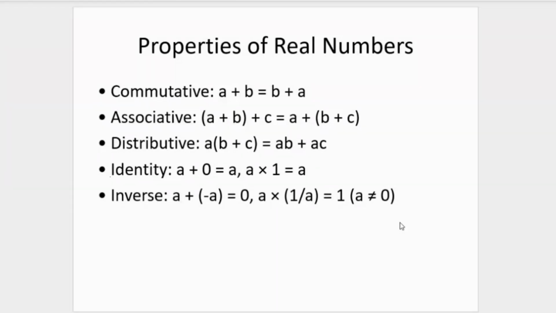Then the associative property is the next one. So we have in a bracket here, A plus B plus C is the same thing as A plus B plus C, with the brackets grouped differently. The associative property also has to do with addition. When you're working with three real numbers, for our example A, B and C, it tells us that the sum of A and B added to C is the same thing as A added to the sum of B and C. Now this should be pretty intuitive because addition works very straightforwardly: no matter the order in which it's arranged, their sum would be the same thing.